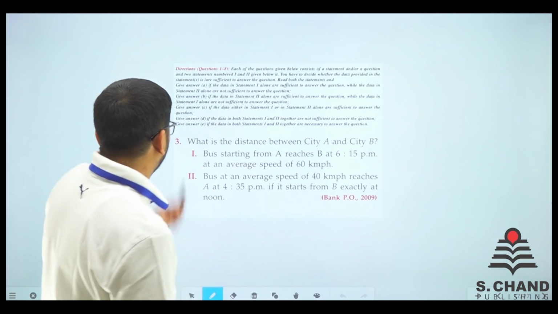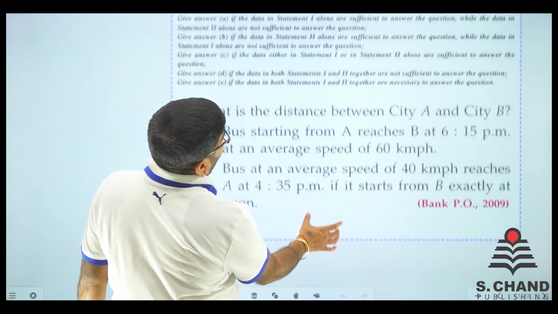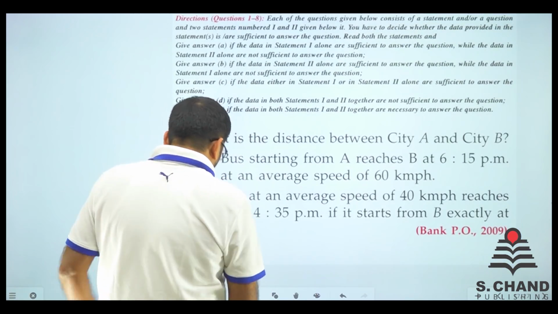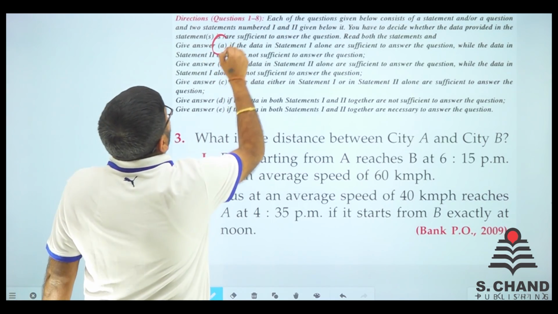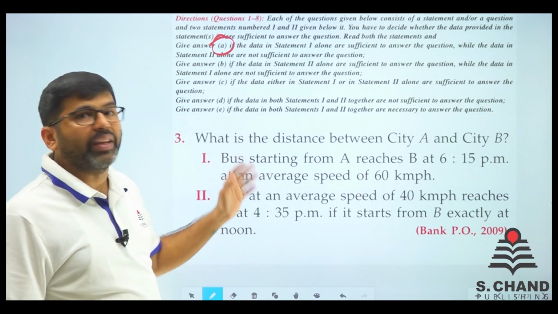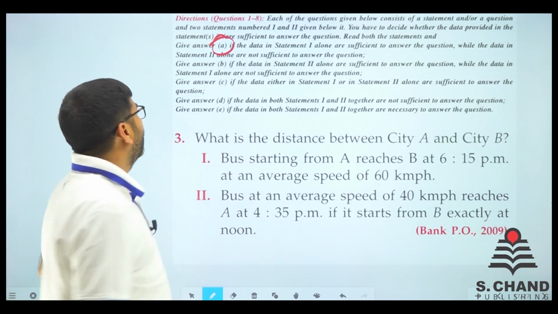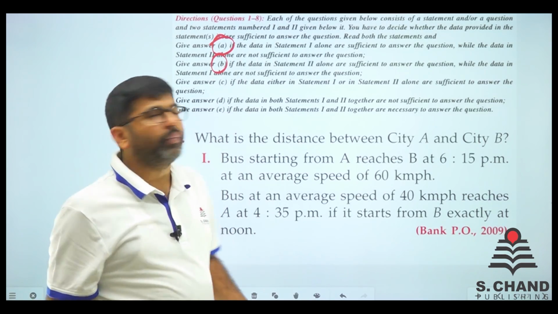Question number 3rd of the data sufficiency question from Bank PO 2009, the earlier exam question. What exactly the options are? Let us see. Option number first, that is if data number 1 is individually sufficient for the answer. B is sufficient and not the first one.